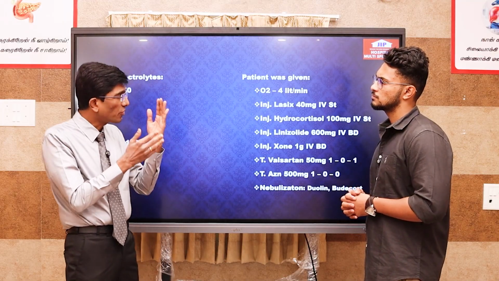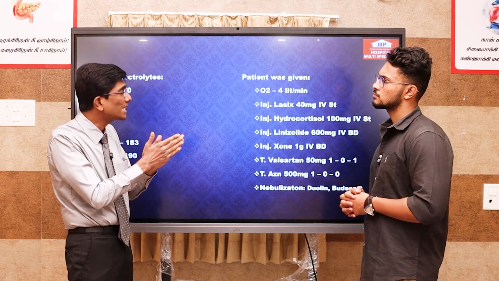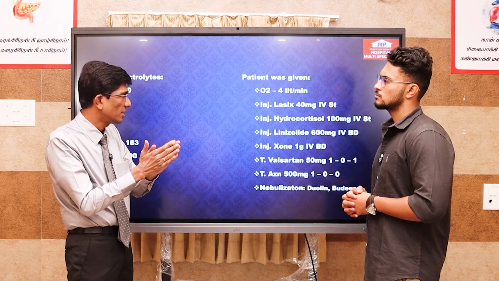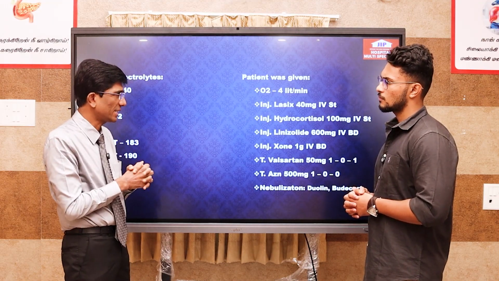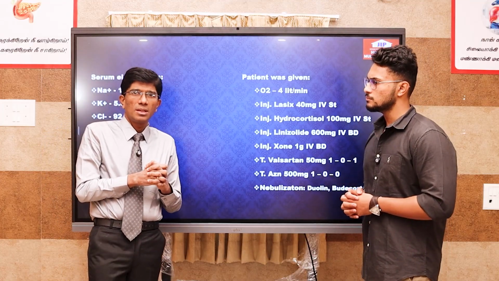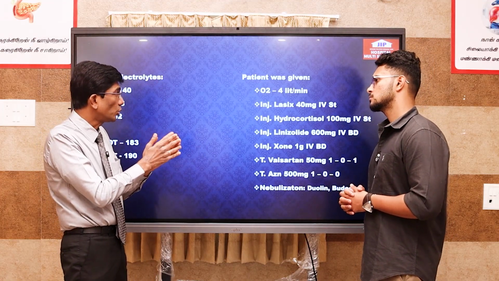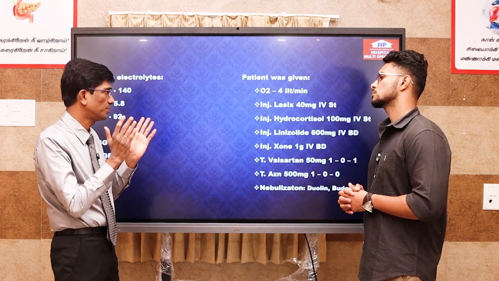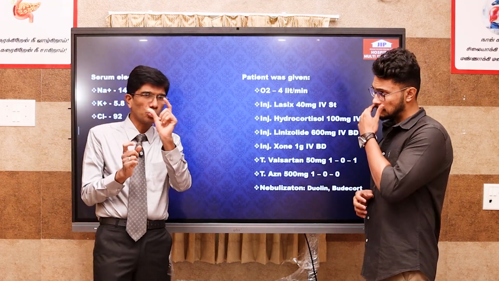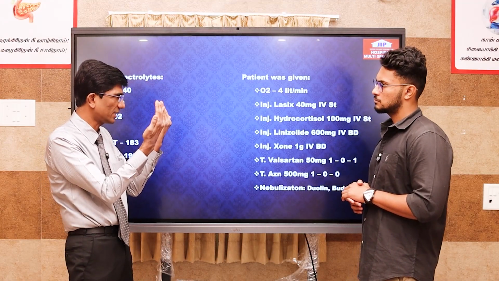Methylprednisolone is 5 times as potent as hydrocortisone when it comes to glucocorticoid activity. And dexamethasone is 25 times as potent as hydrocortisone. So for any steroid, we should look for 2 things: one is glucocorticoid activity and the other is mineralocorticoid activity.